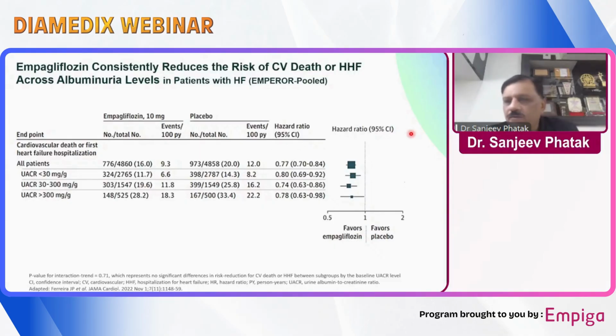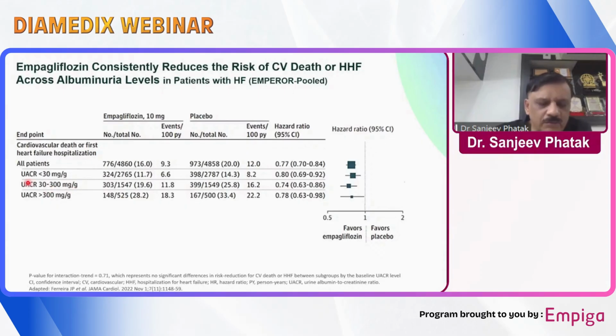Now, albuminuria, which we were talking about, Dr. Sunil very well explained that previously we never believed that from albuminuria stage you can become normoalbuminuric. You can at most come down to microalbuminuria, or 30 to 300. But now with SGLT2 inhibitors and agents like finerenone, we have evidence that these drugs also reduce the renal disease progression.